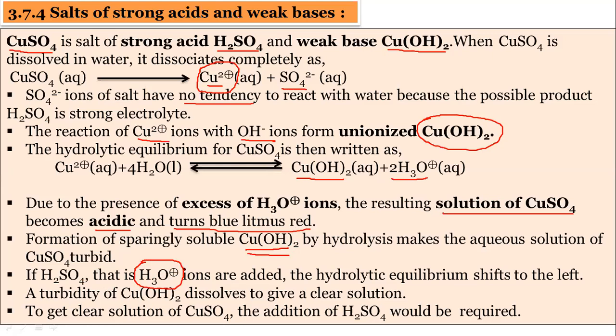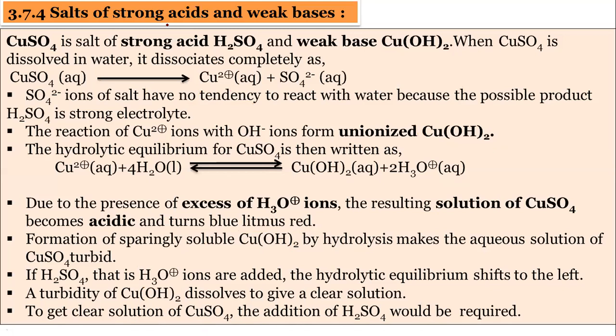If more H3O plus ions are added, this turbidity will be removed and the copper sulfate solution becomes clear. So this is the hydrolysis of the salt of strong acid and weak base.